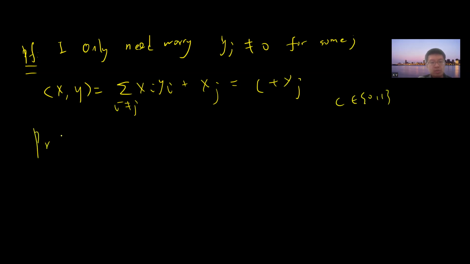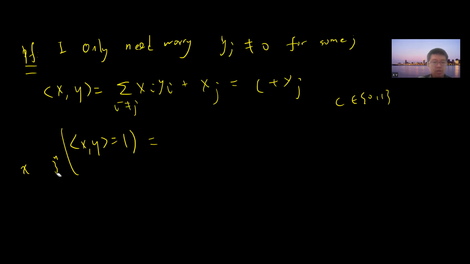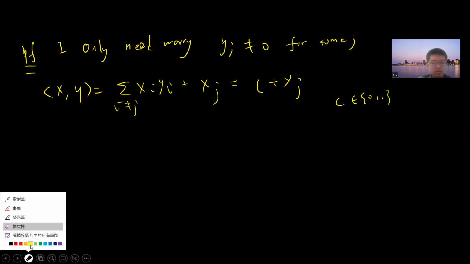Okay, so the probability that the inner product of x and y equals 1, if I choose x belonging to 0, 1 to the n, can be viewed as: I just pick j. Obviously, you can see the idea.